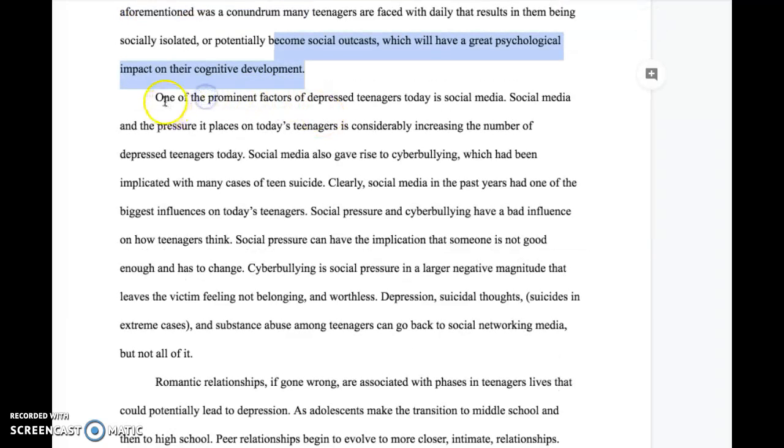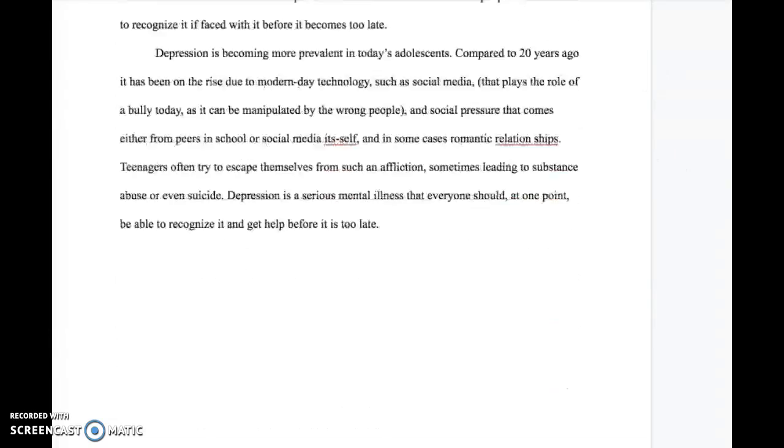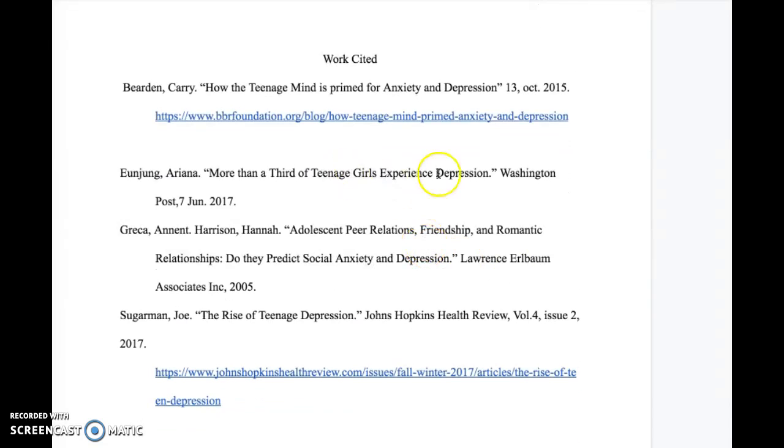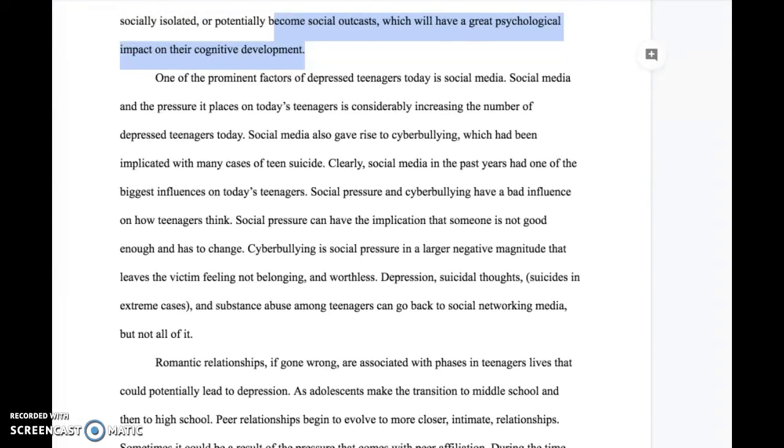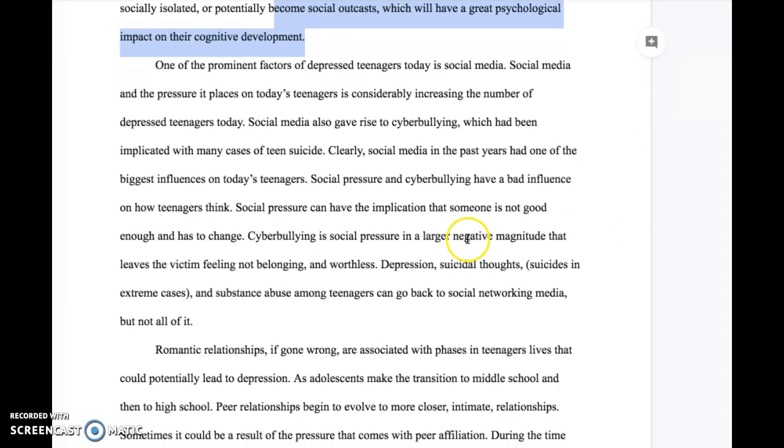All right, and moving on, you've got an okay topic sentence, and you talk about social media and cyberbullying, how social media affects depressed teenagers. Here's my concern with you. You have no in-text citations or introduction to, oh wait, you don't even have anything down here. So we have an issue, Kasim. You have things about depression, cyberbullying, social media, and especially when you say things like depression, suicidal thoughts, and substance abuse can go back to social networking media. You have no in-text citations, and you have no indications that this comes from a research or a resource. And I know this is out there somewhere, so this is not cited at all.